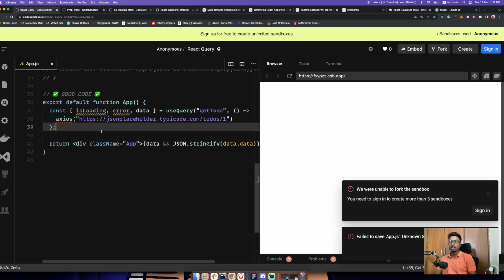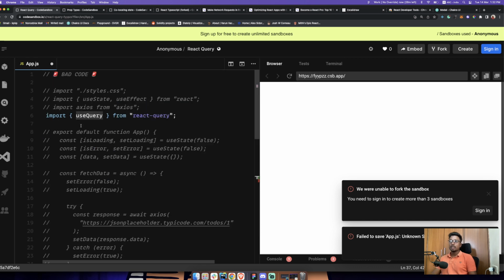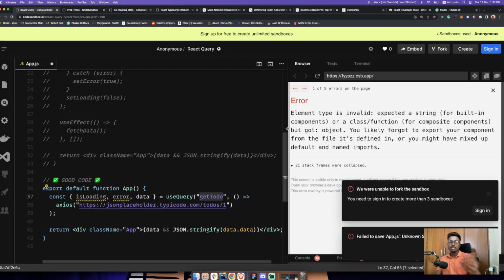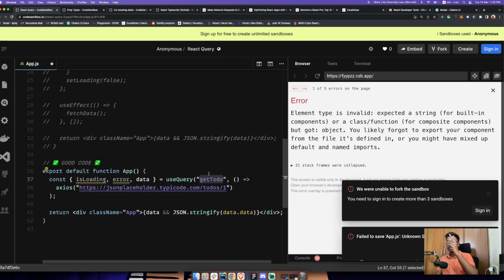You just return Axios, you have to import Axios. So you have to say what is the asynchronous call that you have to make. So this actually is an asynchronous call, right? We are making an API call, and then you have to give it a name. You have to give it a unique name so that you can handle it later. If you wanna abort the call, if you wanna kill the call in between, you have to give it a name. Okay, and then this gives you all the things that's required, like is loading, error, data, whatever it is. It gives you everything.